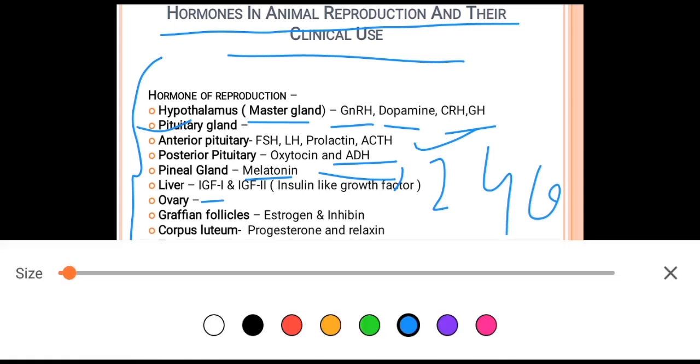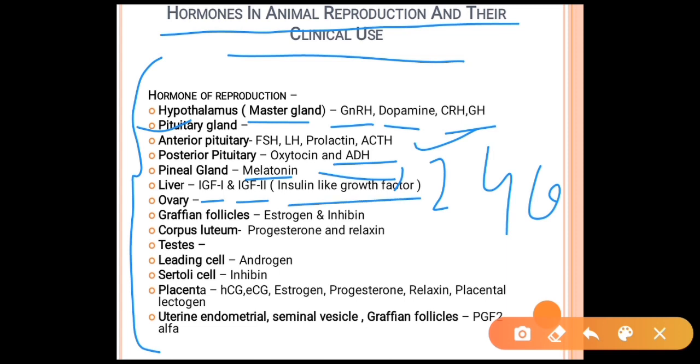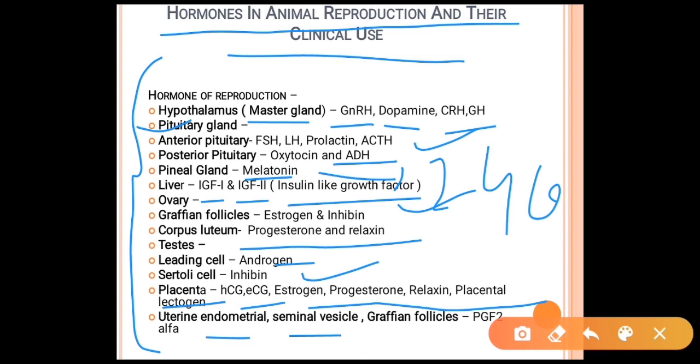From the liver, IGF-1 and IGF-2, the insulin-like growth factors, are secreted. From the ovary, the Graafian follicle secretes mainly estrogen and inhibin. The corpus luteum secretes progesterone and relaxin. From the testes, the Leydig cells secrete androgens. The Sertoli cells secrete inhibin. The placenta secretes hCG, human chorionic gonadotropin, eCG, estrogen, progesterone, relaxin, and placental lactogens. Uterine endometrial glands, seminal vesicles and Graafian follicles together secrete PGF2 alpha.